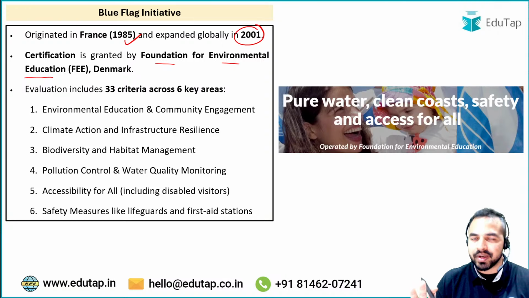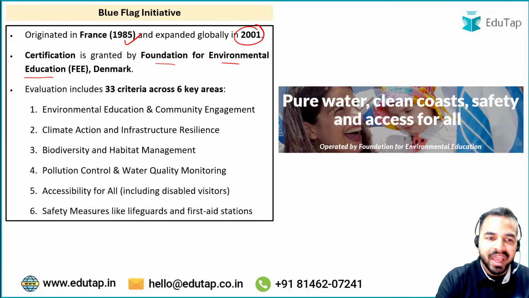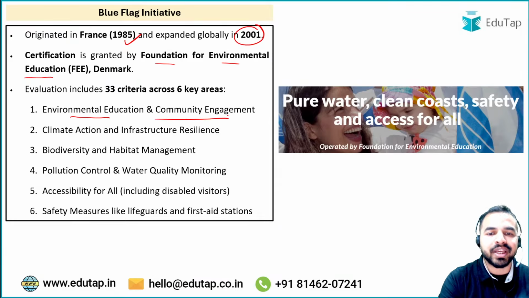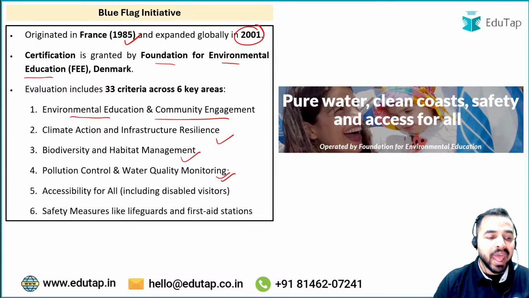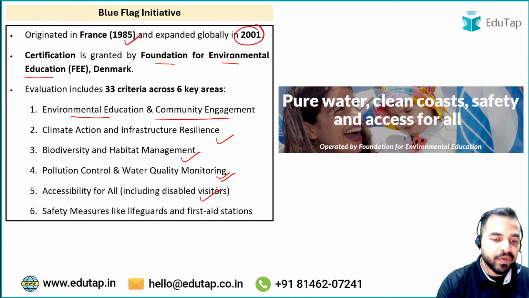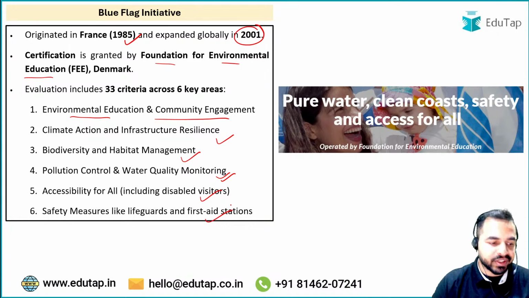Now when we discuss the different parameters which are required to be maintained by these beaches, only then they will be receiving this blue flag certification. What are these areas? These are environmental education and community engagement, climate action and infrastructure resilience, biodiversity and habitat management, pollution control and water quality monitoring, accessibility for all including the disabled visitors, and safety measures like lifeguards and first aid stations.